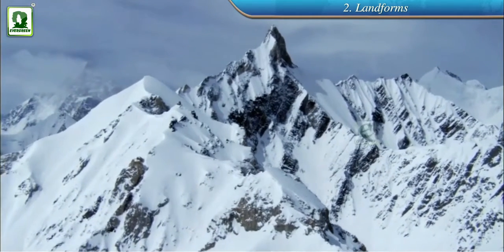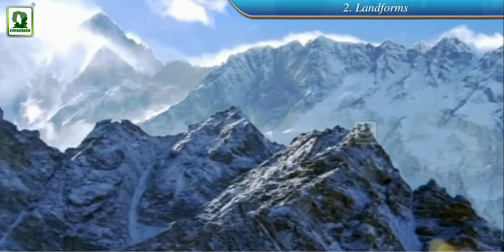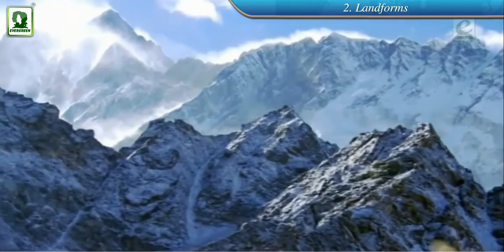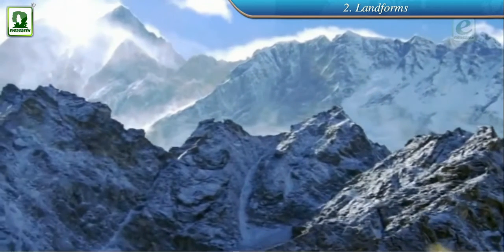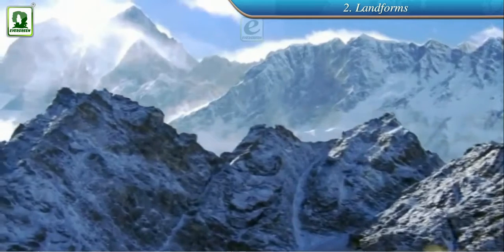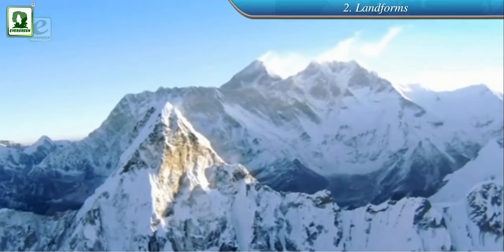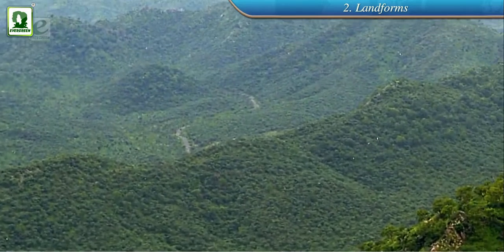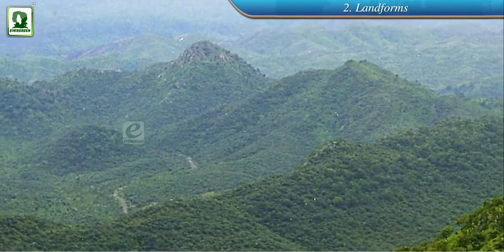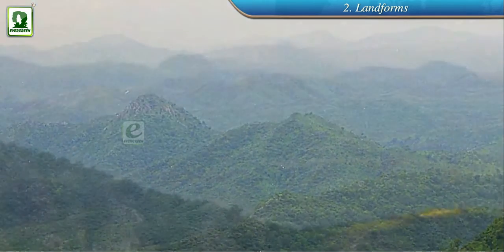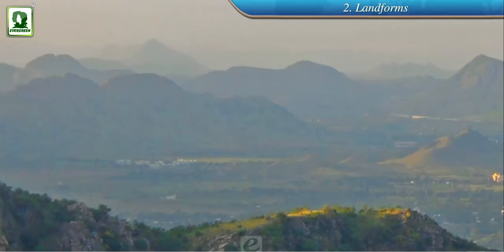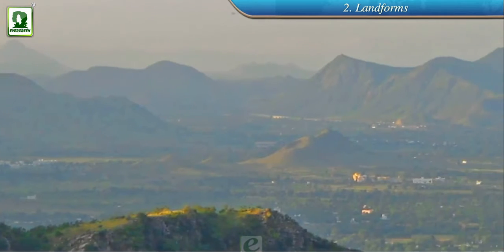Mountains exist in many parts of the world. All the mountains do not look alike. Some of these are very tall and have pointed peaks. They are called the young mountains. The Himalayas are examples of young mountains. Some mountains are low in height with rounded peaks. They are called the old mountains, like the Aravalli Mountains.